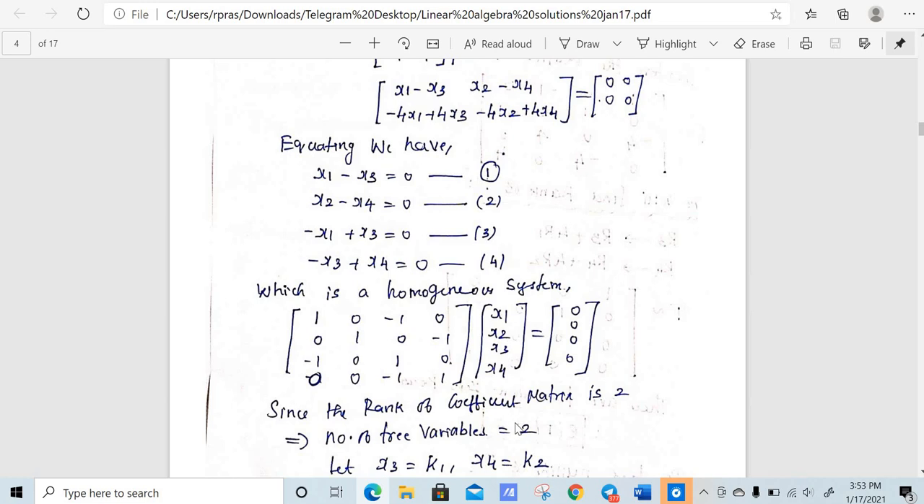That means the number of free variables. You know how to solve a homogeneous system, right? If you haven't, you just watch the playlist. So the number of free variables is 2. Why? Because the number of free variables formula is dimension minus rank.